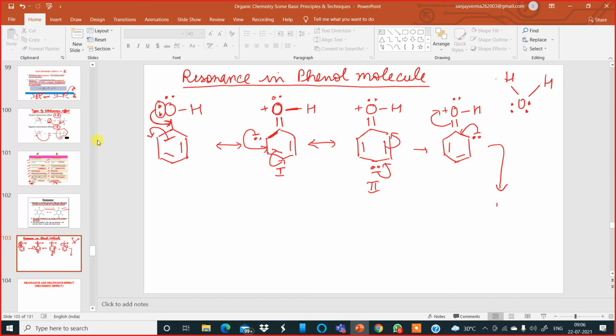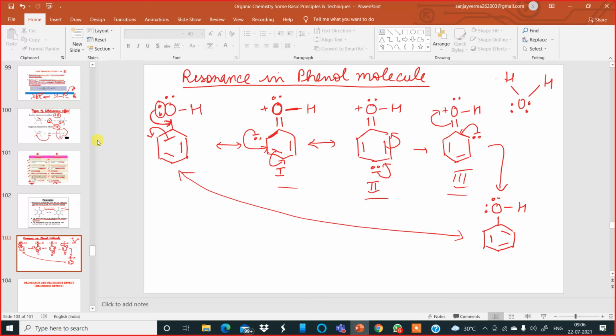So we have oxygen with two lone pairs, hydrogen, a single bond, and the benzene ring with alternate single and double bonds. Now compare this one and this one. It is the same. Only the positions have been changed one round. So whatever you see over here are all resonating structures, and this is an example of resonance.